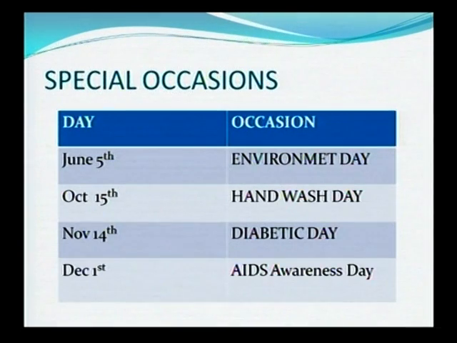There are so many different days, but we have to know the importance of some important days like Environmental Day, Hand Wash Day, Diabetic Day, and AIDS Awareness Day. We celebrate Environment Day on June 5th, Hand Wash Day on October 15, Diabetic Day on December 1st, and AIDS Awareness Day on December 1st.